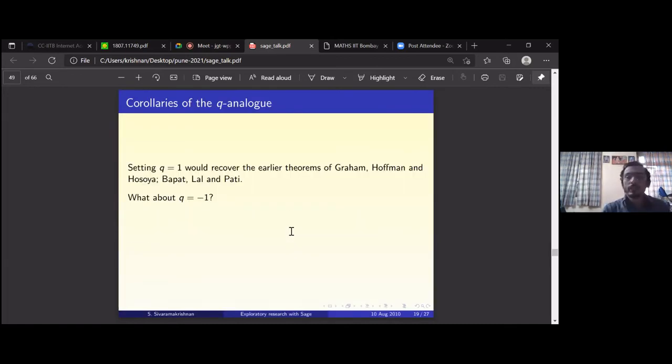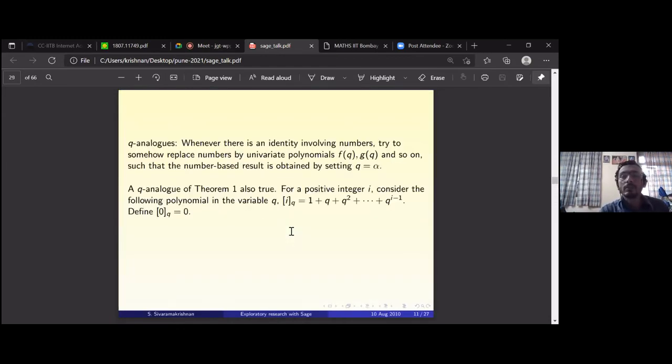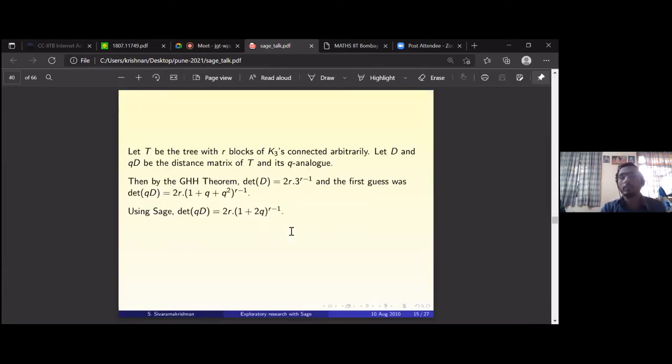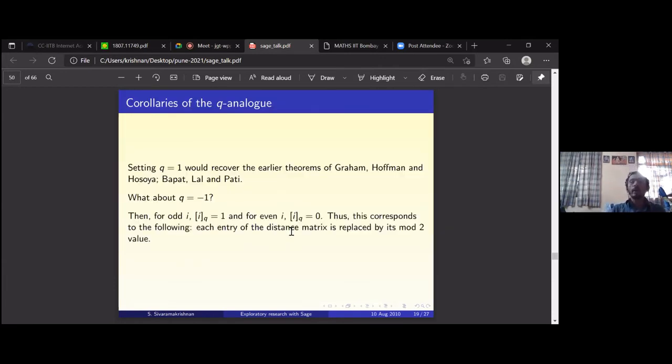It's clear that if you look at the definition of the q-distance, it is 1 plus q plus q squared, all the way to q to the i minus 1. If you set q equal to minus 1, it starts with 1 and goes 1 minus 1, 1 minus 1. So depending on parity, either it will be 0 or it will be 1. So for odd i, the i-th q-number is 1, and for even i, it is 0, when we set q equal to minus 1. Is this okay?